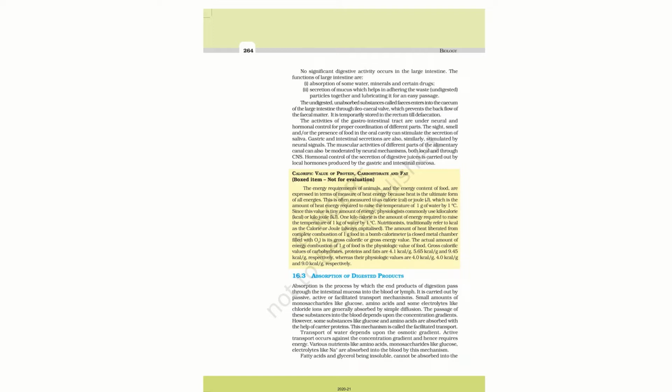Now in case of passive transport, the passage of these substances into blood depends upon the concentration gradient. The passage of food is dependent upon the concentration gradient. However, some substances like glucose and amino acids are absorbed with the help of carrier proteins. This mechanism is called facilitated transport.